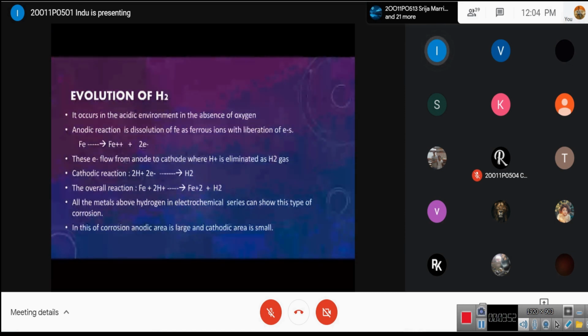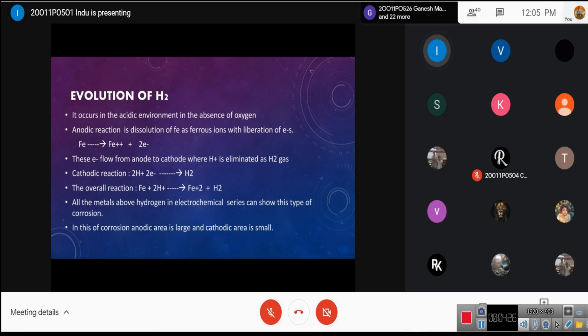Coming to the first case, that is the evolution of H2. It occurs in the acidic environment and in the absence of oxygen. And we know the anodic reaction, that is the dissolution of Fe as ferrous ions, liberating 2 electrons. And these 2 electrons flow from anode to cathode, where the H+ is eliminated as H2 gas. So the cathodic reaction will be 2H+ + 2e- gives H2. So the overall reaction will be Fe + 2H+ gives Fe2+ and liberation of H2 gas.